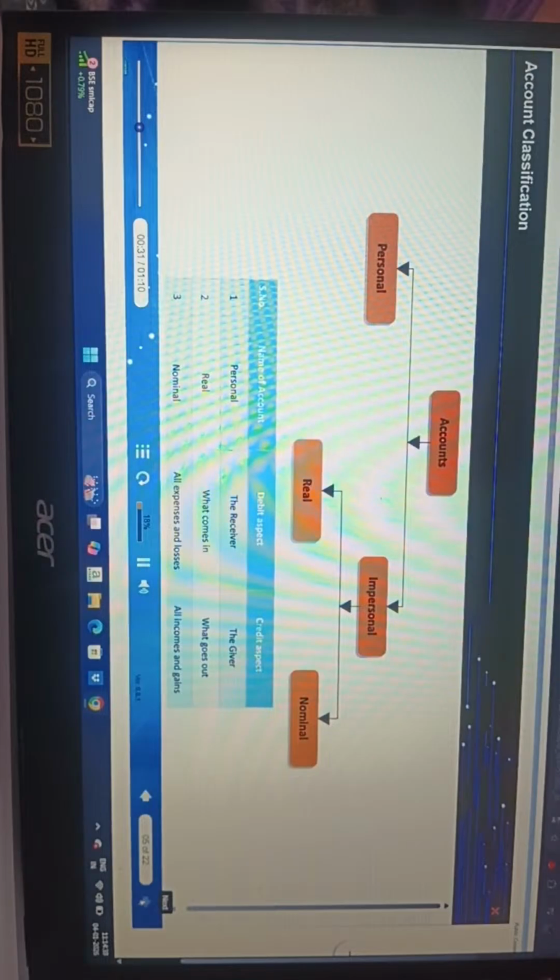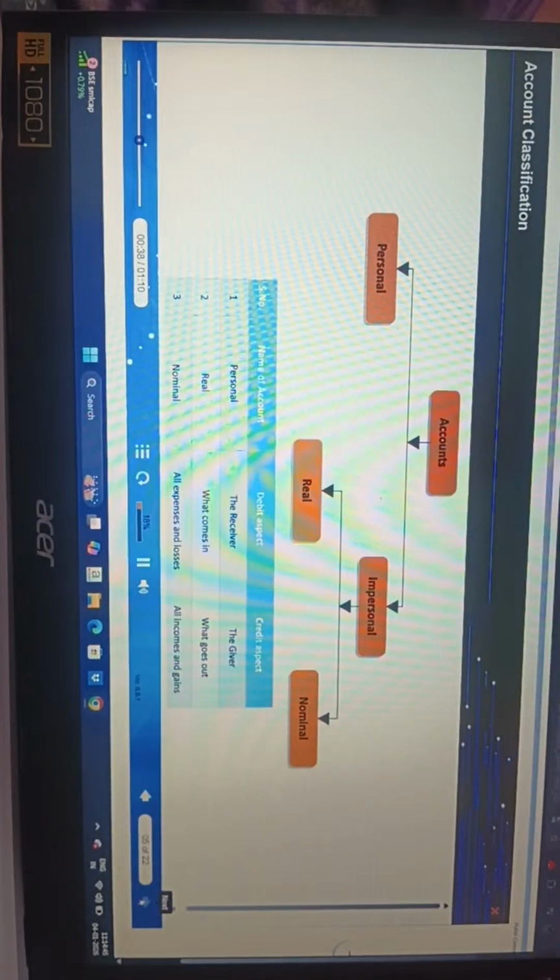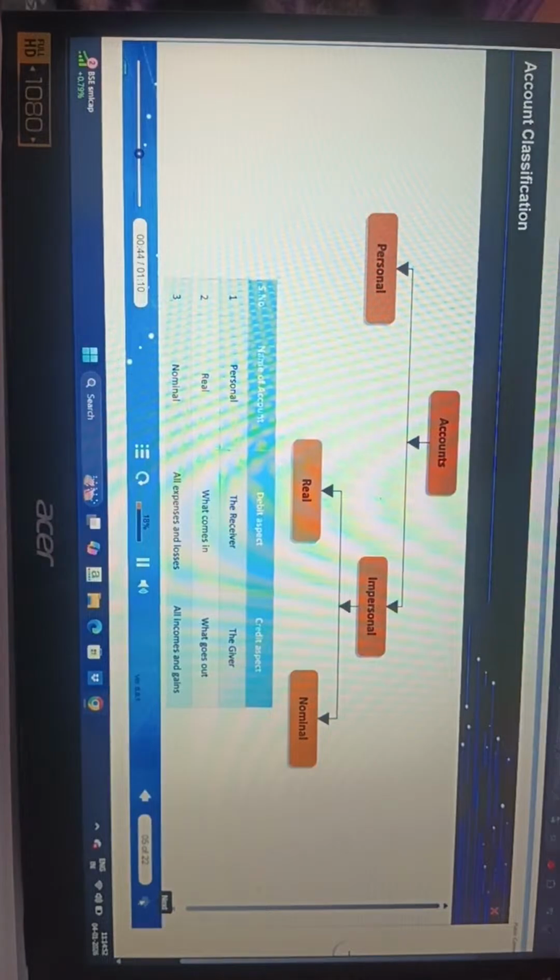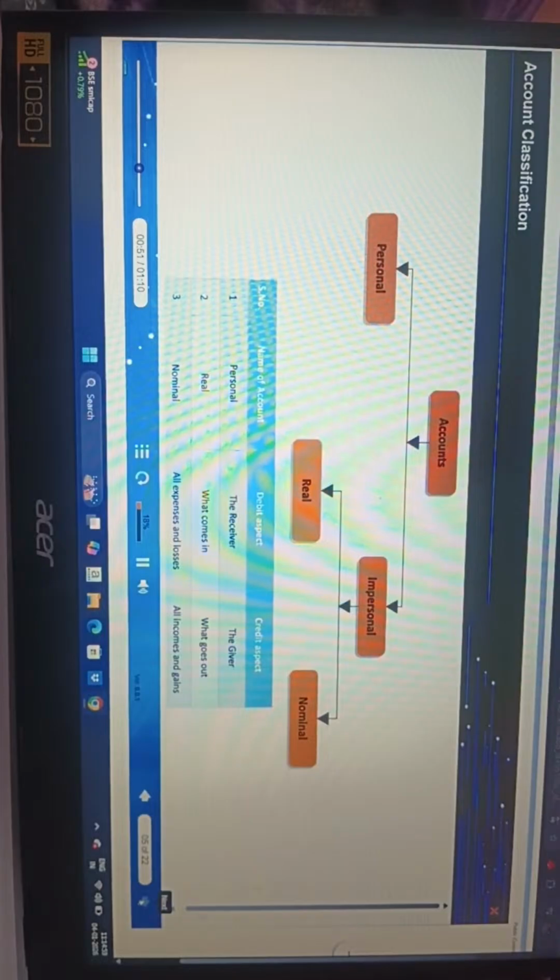Transactions relating to individuals and firms, transactions relating to properties, goods or cash, and transactions relating to expenses or losses and incomes or gains. Therefore, accounts may be classified as personal accounts and impersonal accounts. Impersonal accounts are further classified into real accounts and nominal accounts.